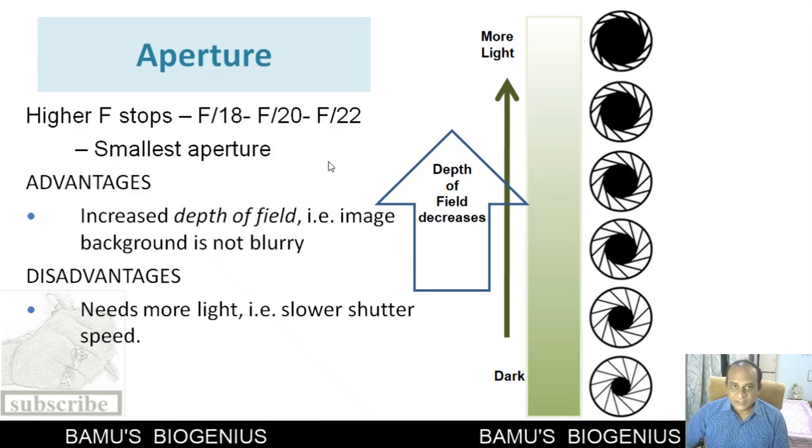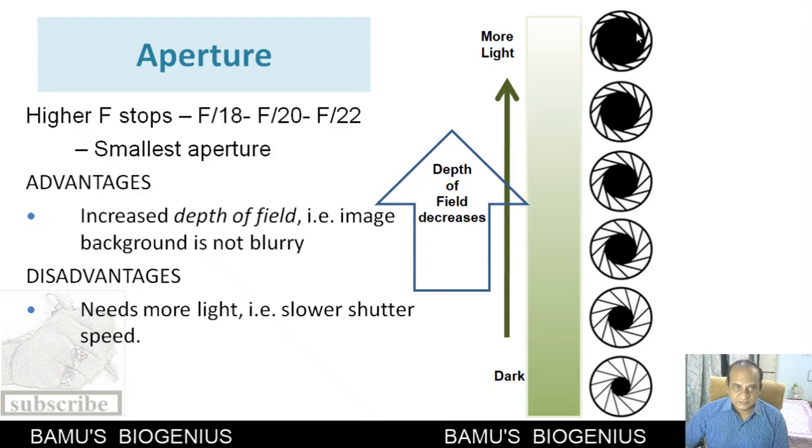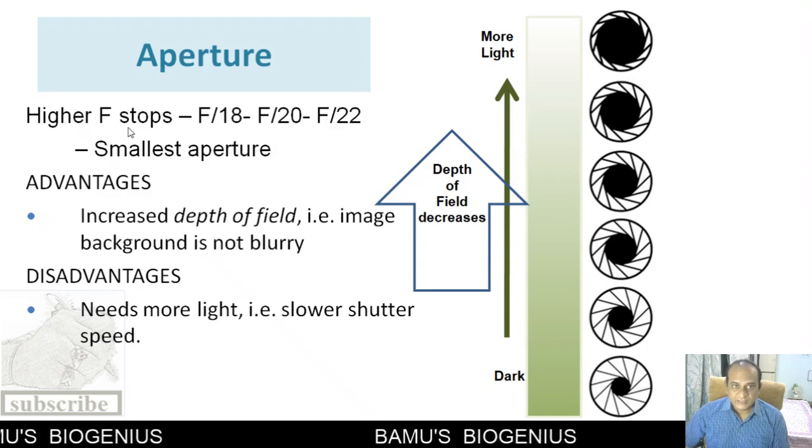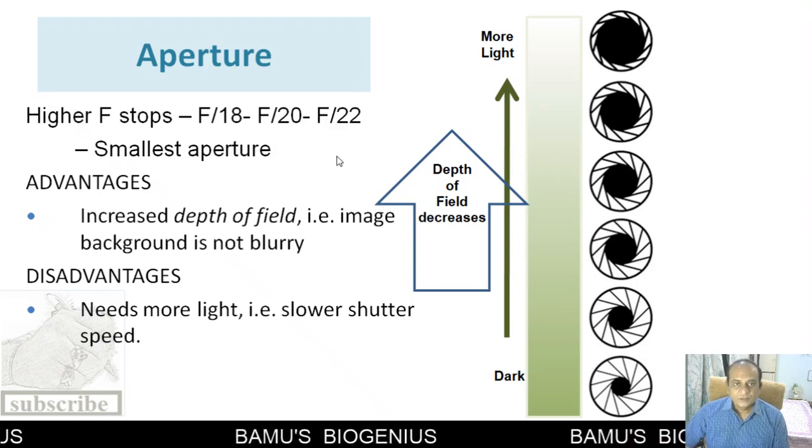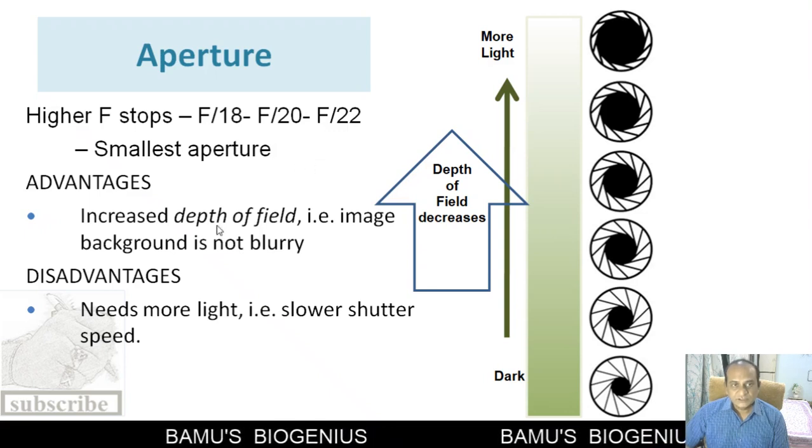That means the aperture increases. So it is inversely proportional. Higher f-stop means the smallest aperture, lower f-stop means a larger aperture. Now what are the advantages of a smallest aperture? See, it increases the depth of field.